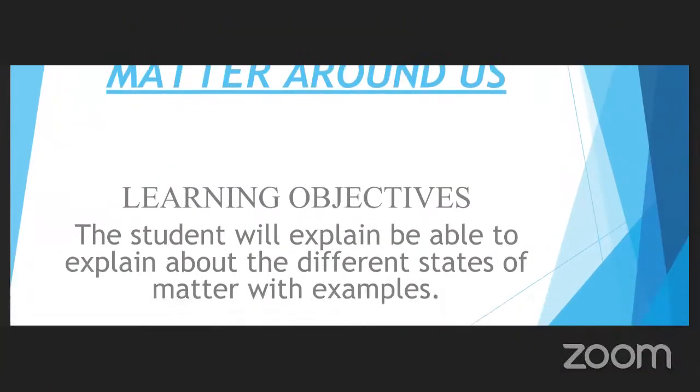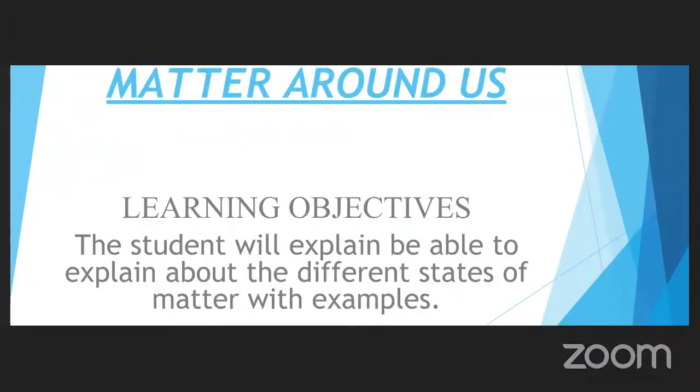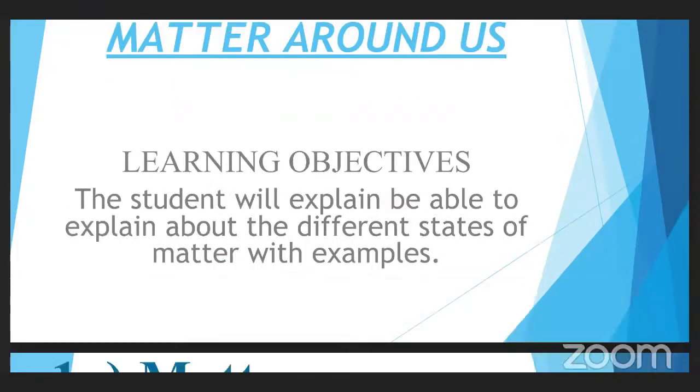Before going into this, let us first understand what matter is. Matter around us means the surroundings, where we are living, whatever we are observing here, there, everywhere. All these are surroundings. Whatever we look around, the surroundings, everything comprises matter.